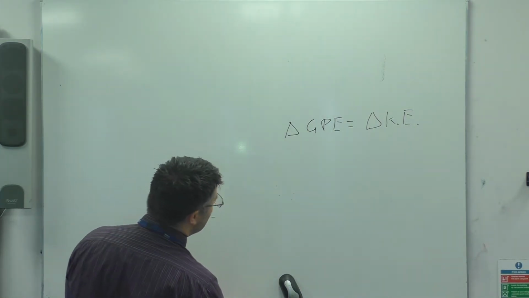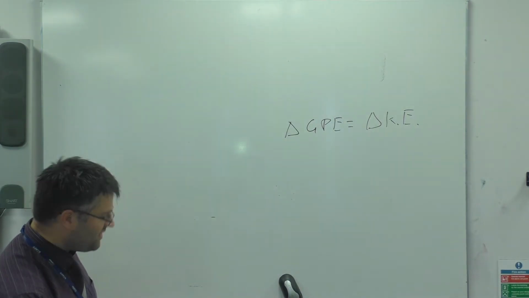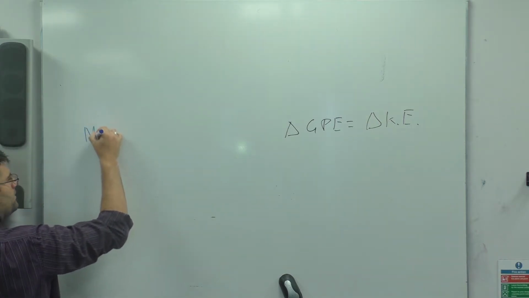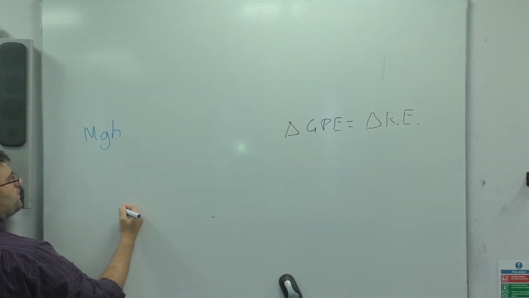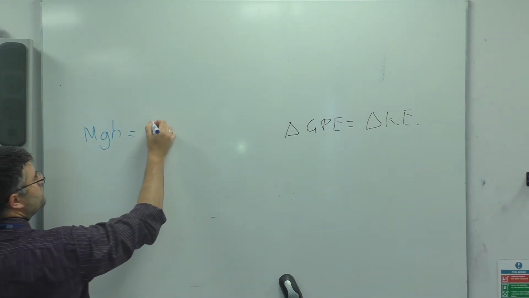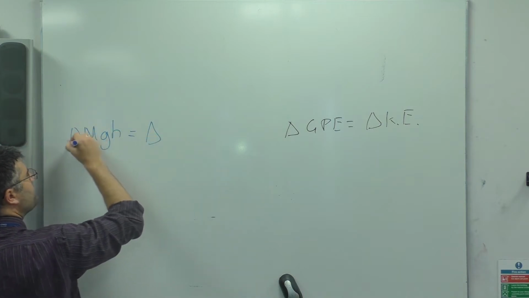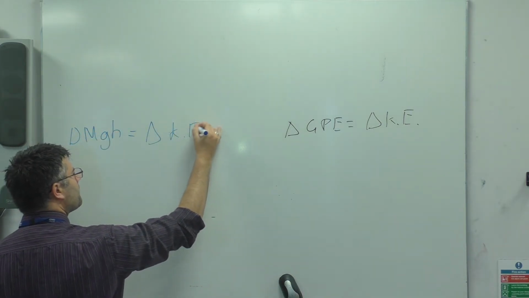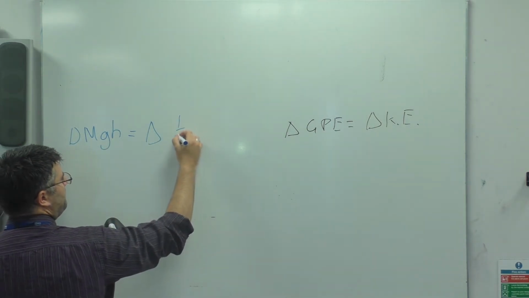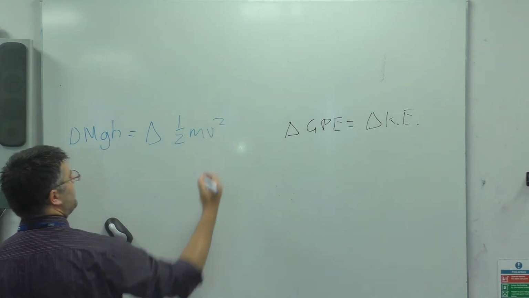So in this case we've got GPE. Hopefully you remember the equation for GPE, mgh. And that change in mgh is going to be equal to a change in kinetic energy, which is a half mv squared.